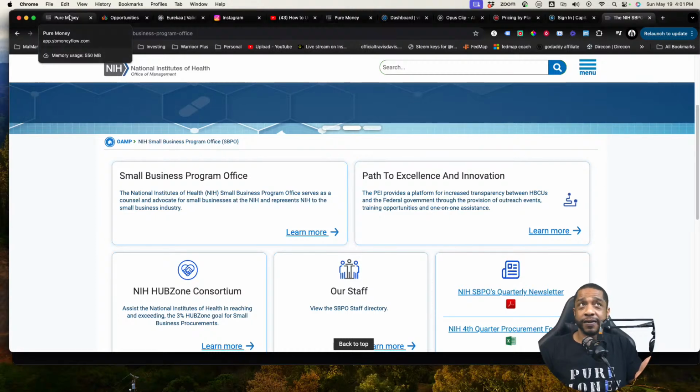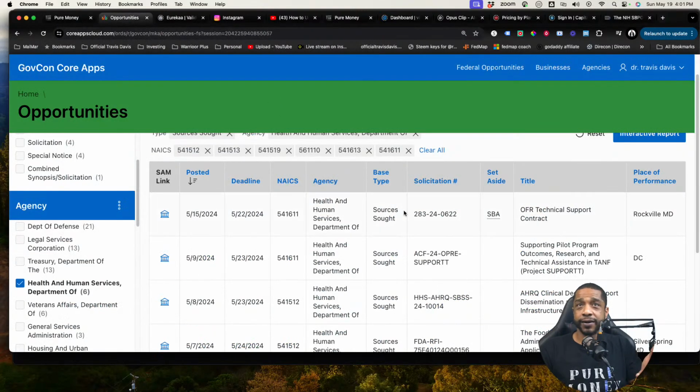Thanks to SB Money Flow, we can do this very quickly. We're going to literally lay out all of these opportunities right here so we can make sure we have the exact information that we want to relay to each and every one of these individuals to help us proceed forward in our government contracting journey.